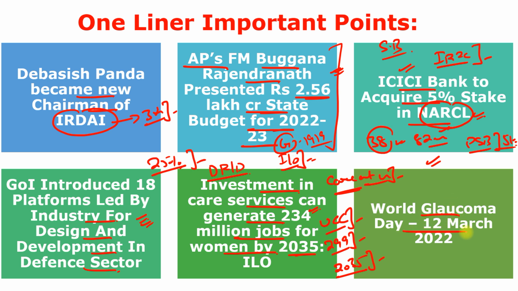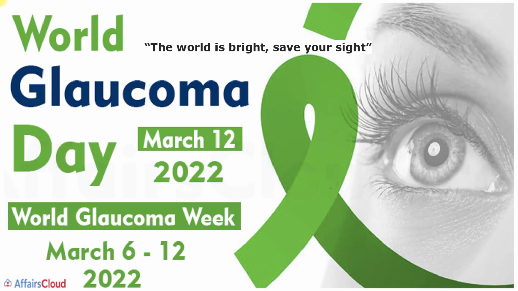Next, World Glaucoma Day, observed on 12th of March 2022. It is basically to create awareness about glaucoma, one of the most common causes of irreversible blindness. So remember, the theme is The world is bright, save your sight. Every year the World Glaucoma Week adopts a common theme which is adapted to local conditions and yet unifies its efforts. The week highlights glaucoma as the leading cause of preventable irreversible blindness worldwide.